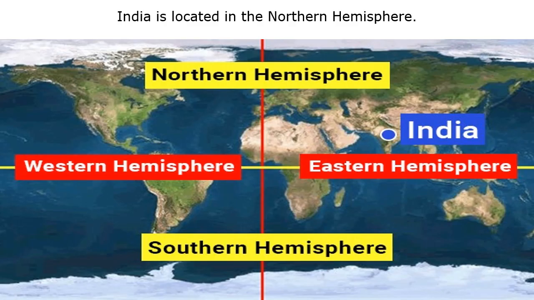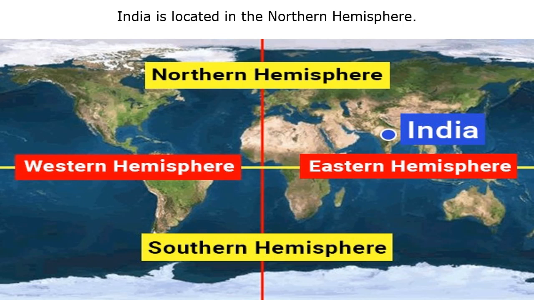Next, about the location of India. India is located in the northern hemisphere. The part above the equator is termed the northern part.